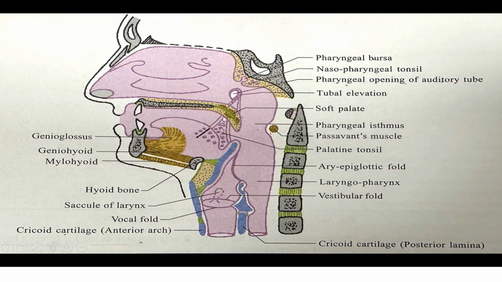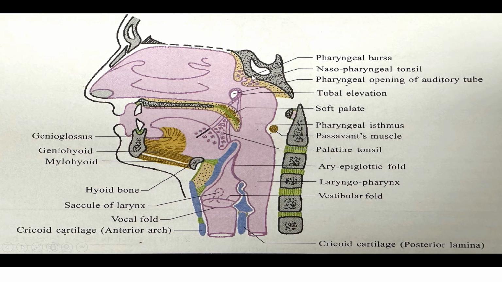Here, this is the apex of the tonsillar fossa, this is the base of the tonsillar fossa, this is the triangular tonsillar fossa, and this is the palatine tonsil. Here you can see on the dorsum of the posterior one third of the tongue, the lingual tonsil. If you observe from above downwards, this is the nasopharyngeal tonsil, tubal tonsil, palatine tonsil, and the lingual tonsil all together from both sides.